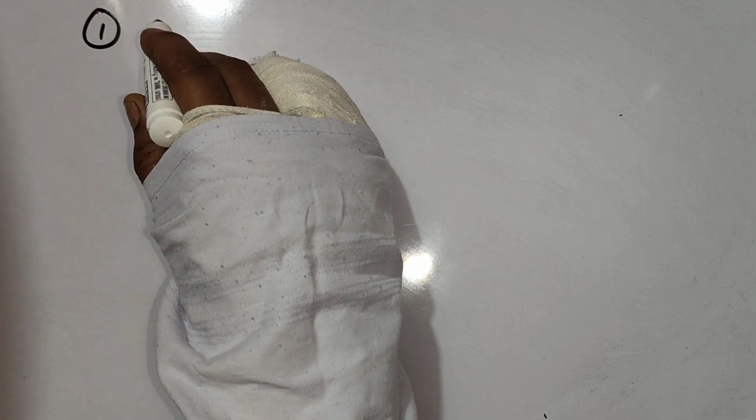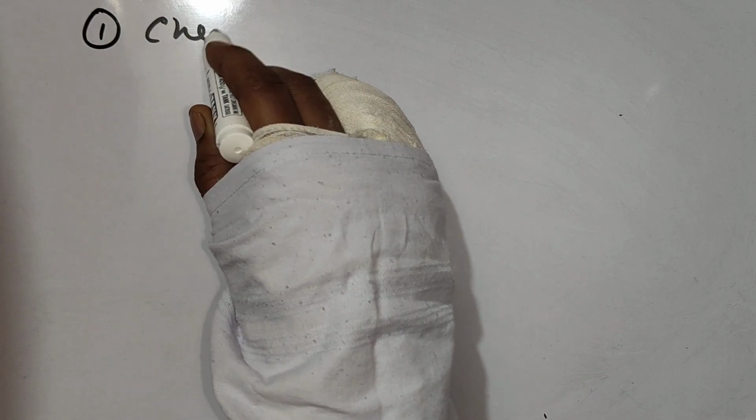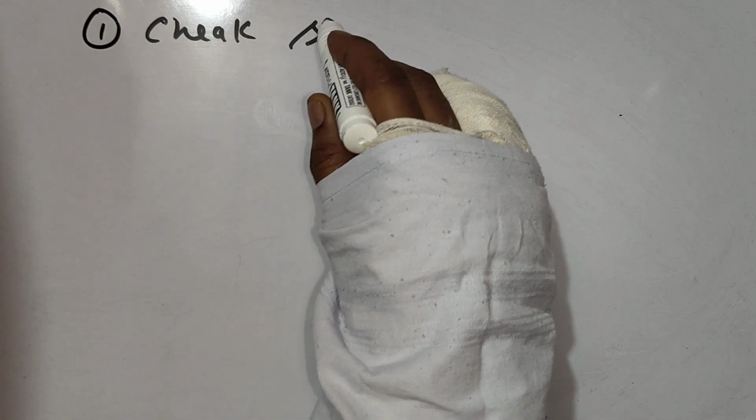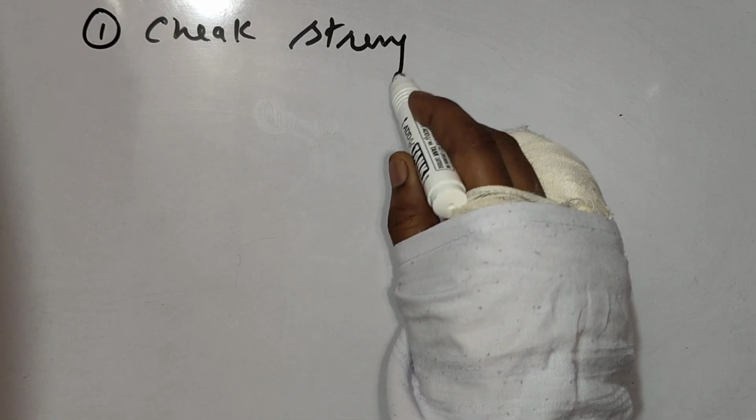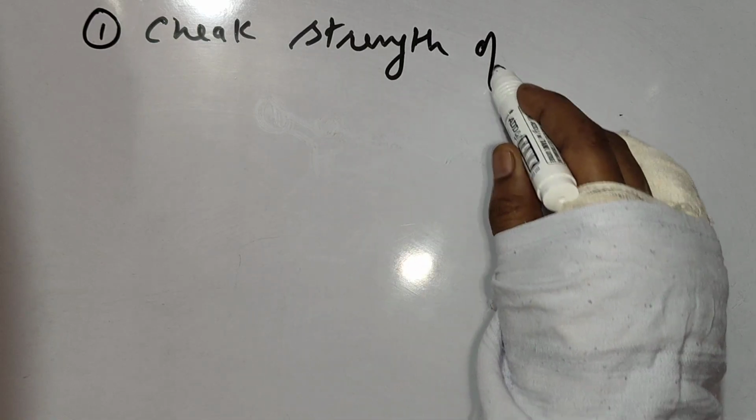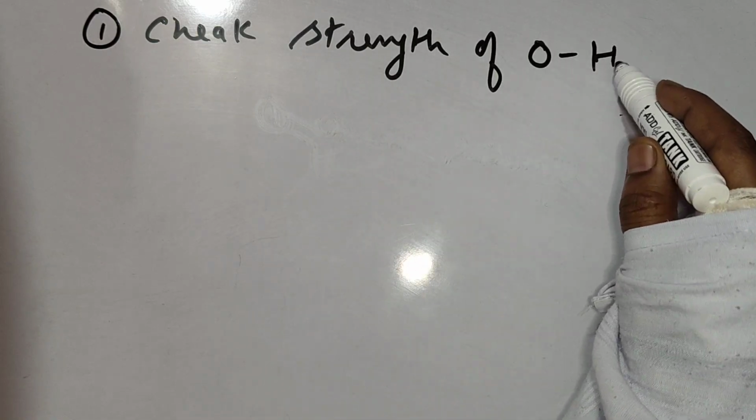Now the first method I am going to show you: strength of OH bond. How a minus R affected substituent can increase the acidic strength. Check the strength of the OH bond.